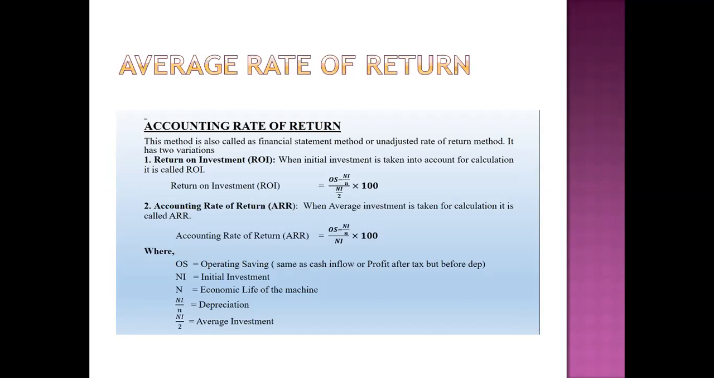But if both the projects satisfy the minimum required rate of return, and the projects are mutually exclusive, meaning if one project is accepted then the other project is rejected, right? If they are not mutually exclusive and there is no budget constraint, both projects will be selected by you, right?